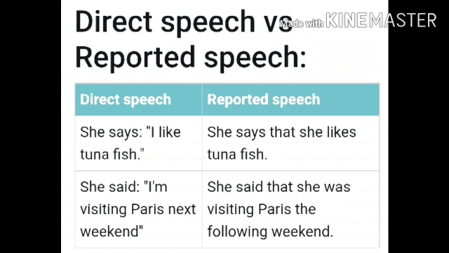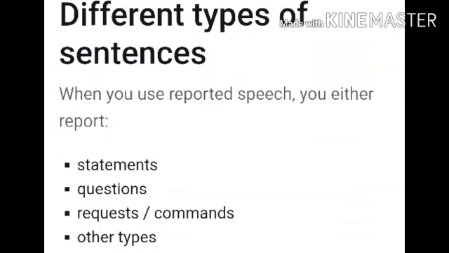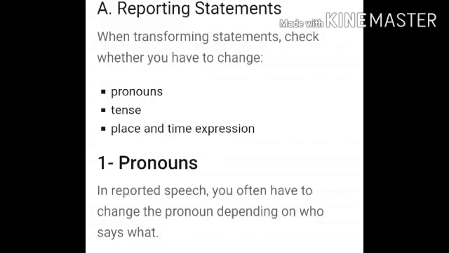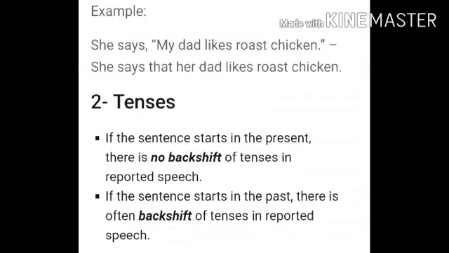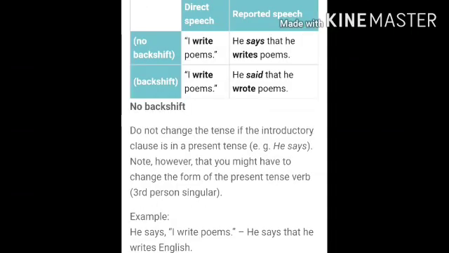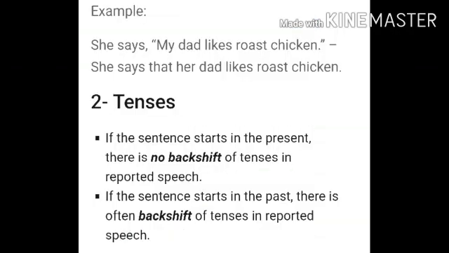She said, I'm visiting Paris next weekend. She said that she was visiting Paris the following weekend. When you use reported speech, you either report a statement, question, request, command or exclamatory sentence. While changing statements, you have to check whether you have to change the pronouns, tense, place, time expression. The change of pronoun depends on who says what. Example, she says, my dad likes roast chicken. She says that her dad likes roast chicken.